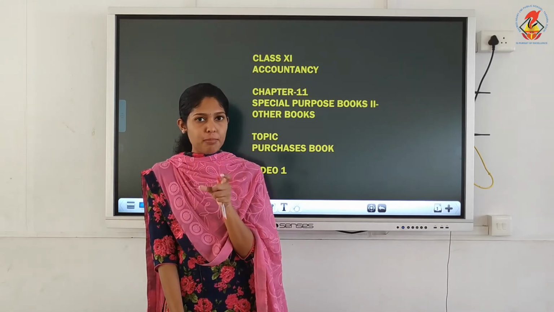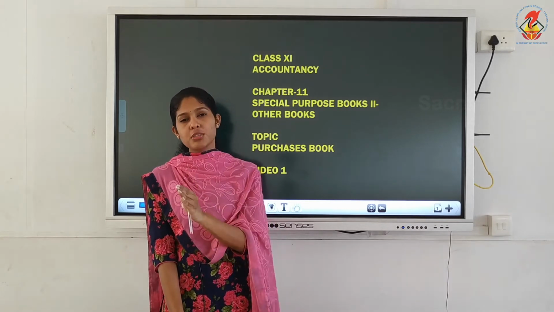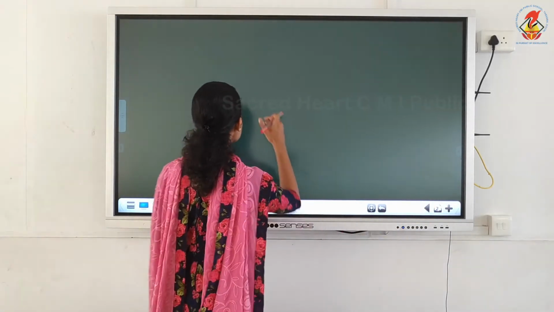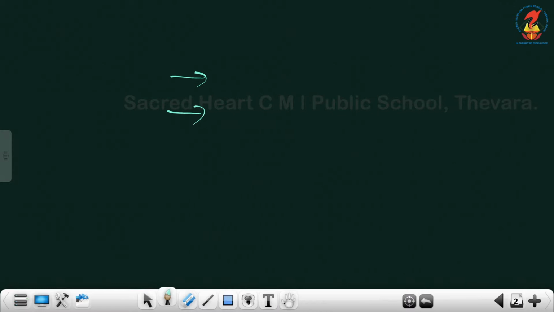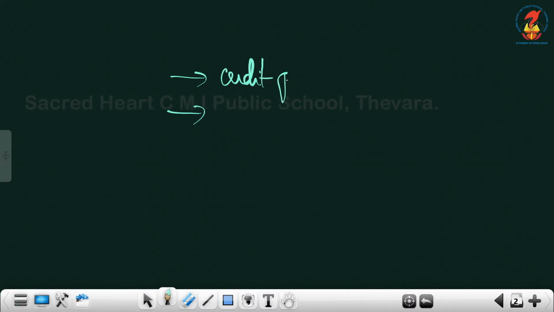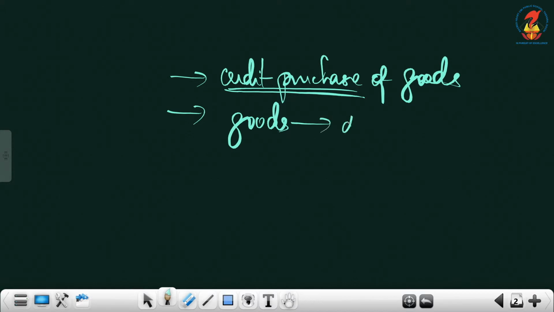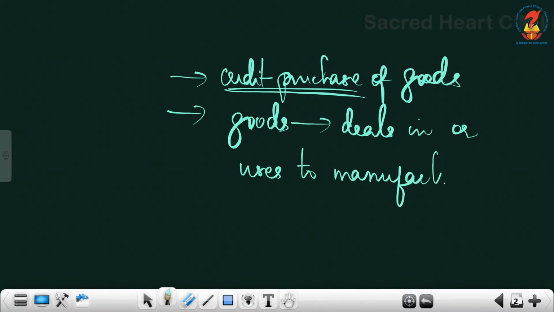Both terms you must be familiar with, purchases book or purchases journal, and you have to see whether these two conditions are satisfied before you record a transaction in this purchases book. First one is whether it is credit purchase, that we already discussed. Second, the goods must be something in which the firm deals, or something which the firm uses to manufacture goods.